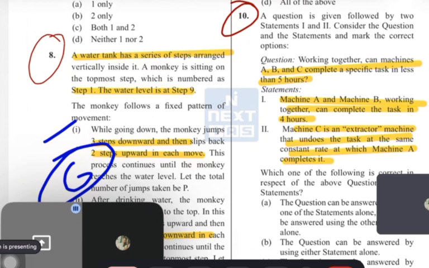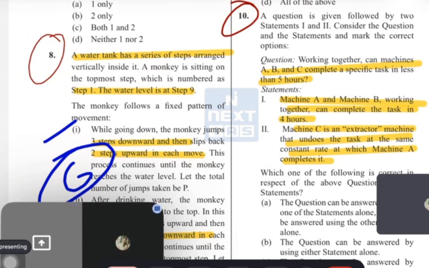Guys, this is again data sufficiency. Guys, this is a very easy question. Priyal, tell the demand. What is the question saying?